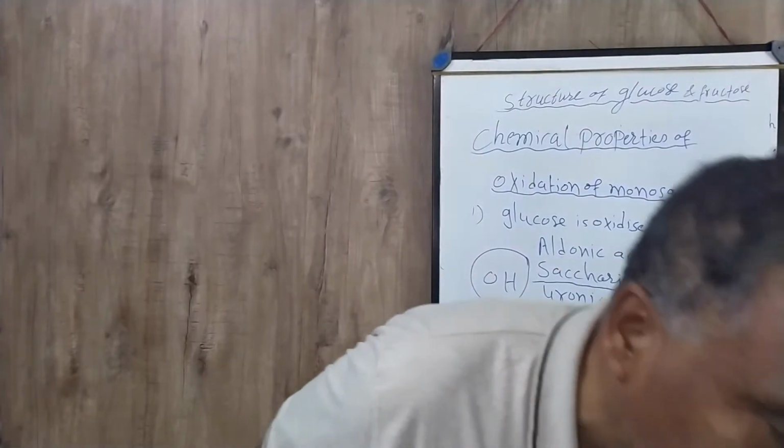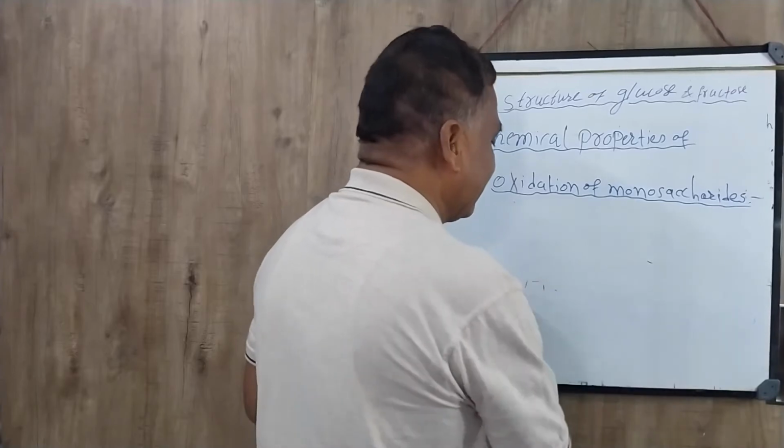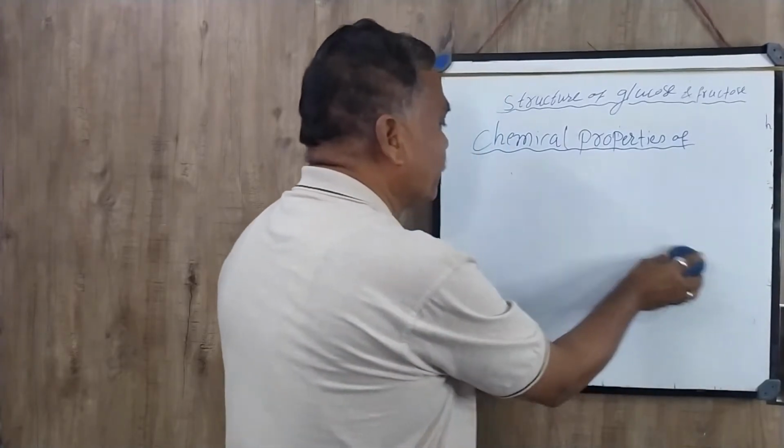Then I will explain the other property, reduction of the monosaccharide.